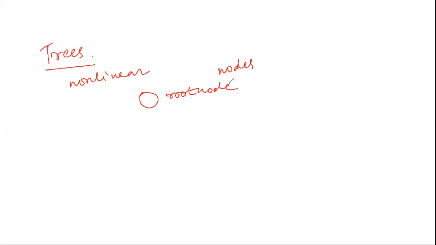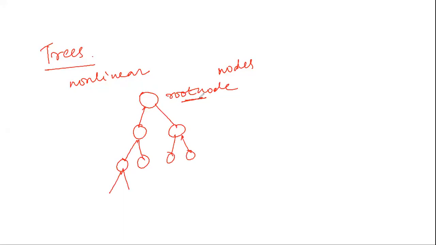The simplest example of the tree is a binary tree where there is one node and we have two sub nodes. From here also I can have two, from here also I can have two, like this it will go on. But in a tree, there is always one node which is the root node, and the rest of the nodes are not root nodes.